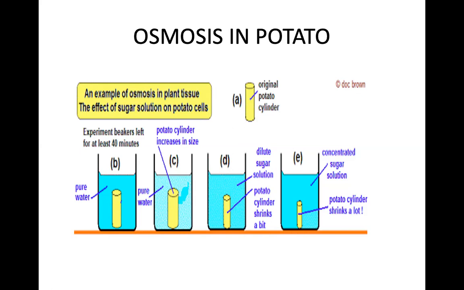What will happen if I take a boiled potato? Osmosis will not take place. So osmosis takes place only in living things. The boiled potato is dead. The simple potato is still living. You can see the buds growing during the moist season, that is the rainy season. That is, it is growing, it is living. So the cells are living. So osmosis is seen only in living things. Diffusion can be seen both in living things and non-living things.